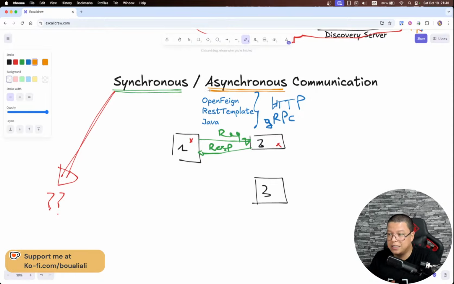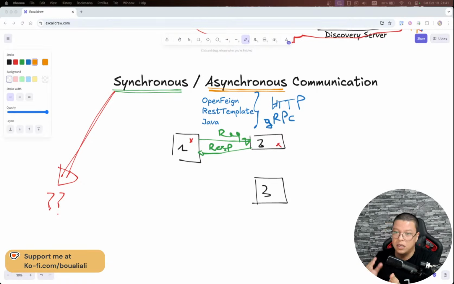Asynchronous communication is when I send a request and I don't need an immediate response. Sometimes we might even say I don't care about the response. For example, I grab my phone and send an SMS to someone just to give him information, but I don't care if he read the message or took action. That is not my problem. But it always depends on the business side, the requirements of the application.